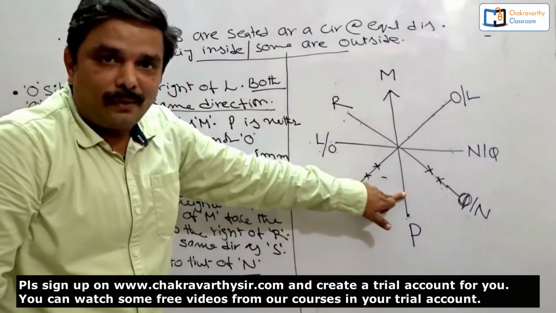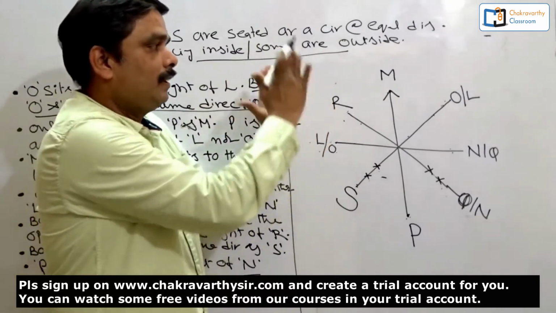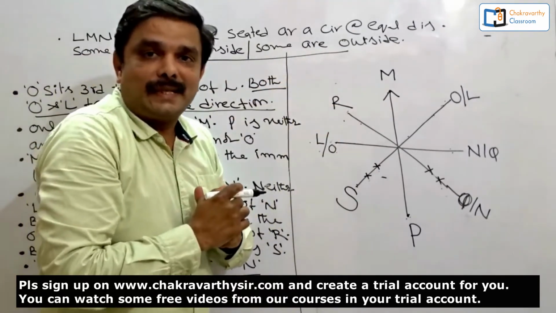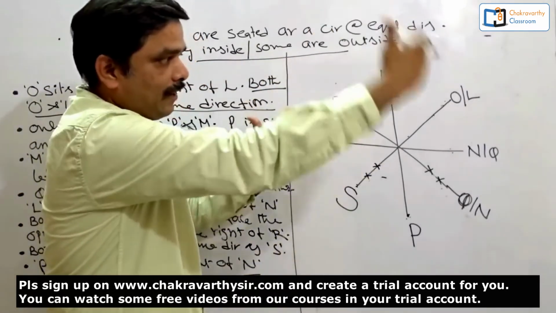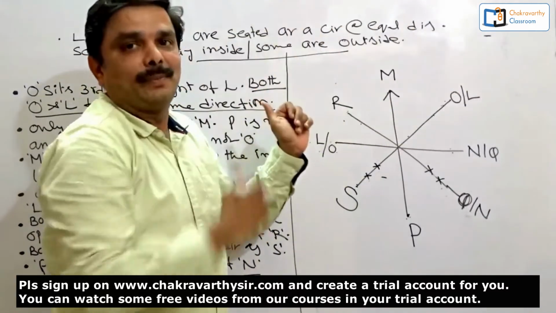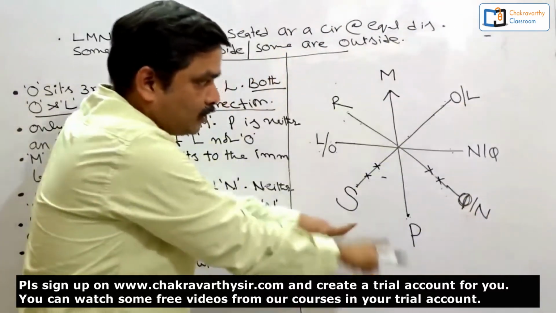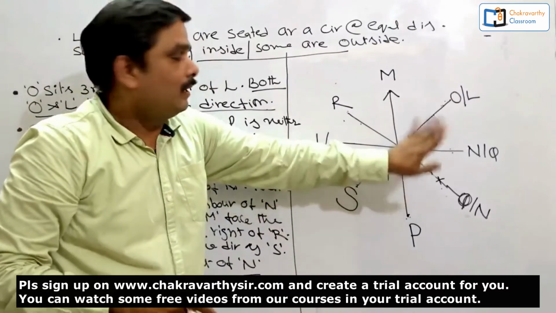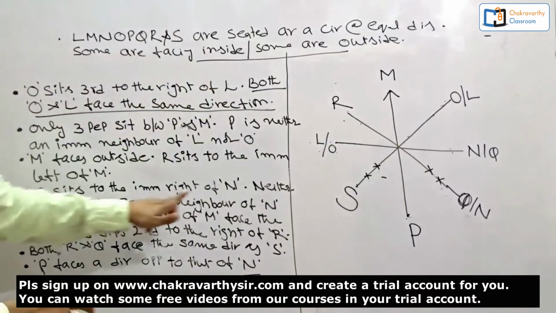Hope you understood this one, right? This is the way to attempt the advanced level questions in seating arrangement. Here I have successfully avoided going for a second possibility, a second arrangement. In one arrangement, I am going to keep this one. Next one, what's the next information they have given?